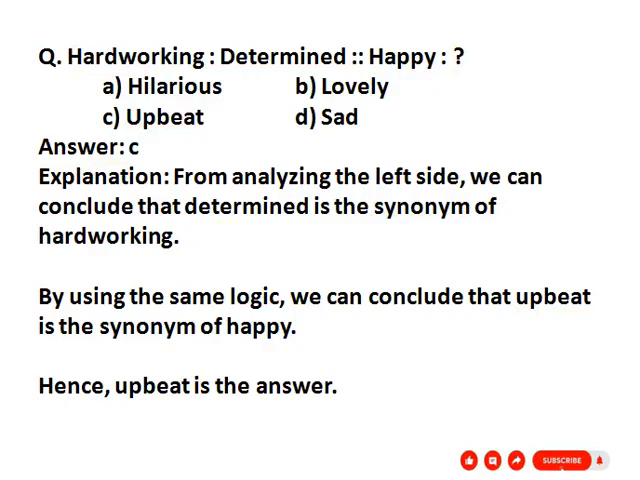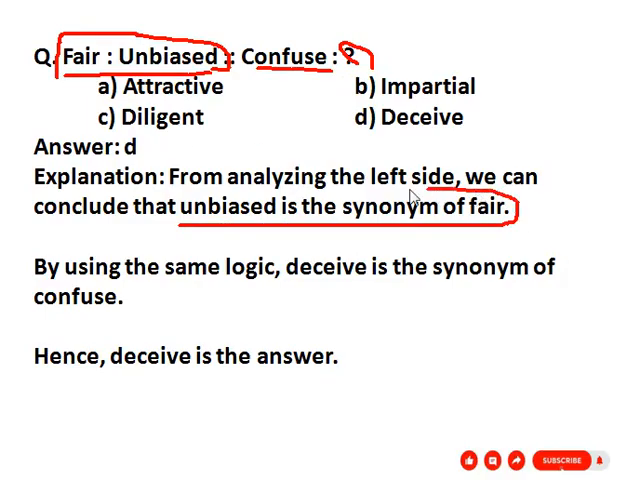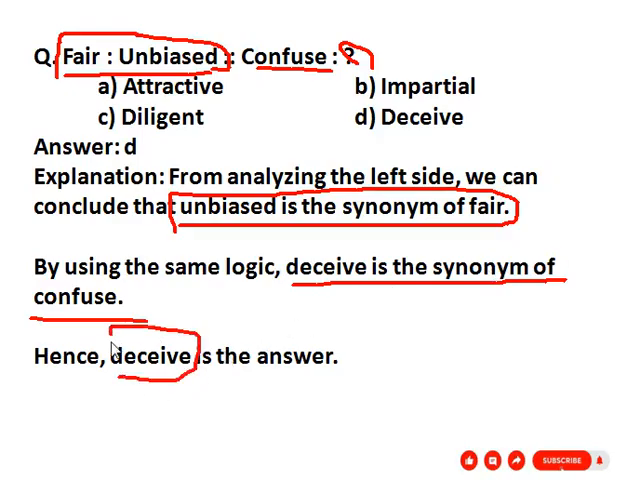Our next question is fair, unbiased, confused, question mark. So in the first group given, fair and unbiased. What is the relation between these two, fair and unbiased? So unbiased is the synonym of fair. That is, fair is a similar word of unbiased. So by the same logic, deceive is a synonym of confused. So deceive is similar to confused. So our correct answer is deceive. Here given option D, deceive.